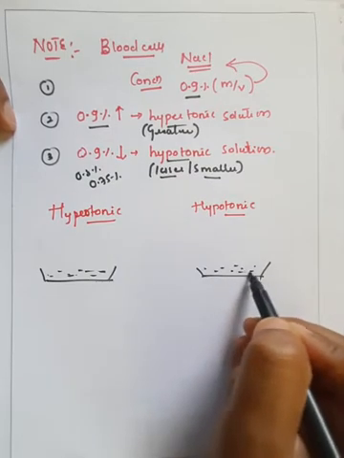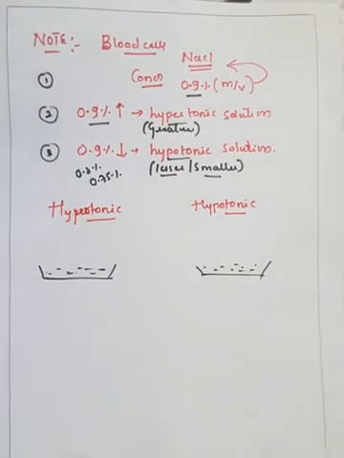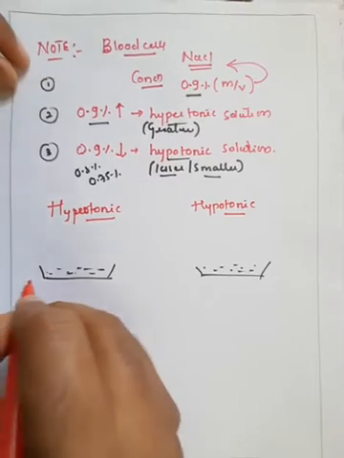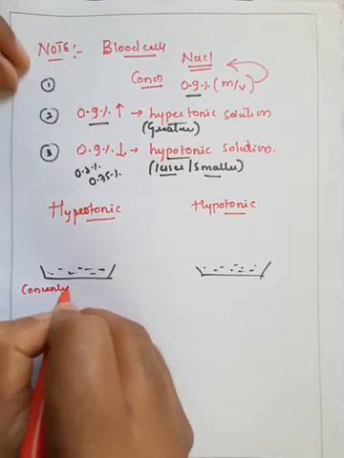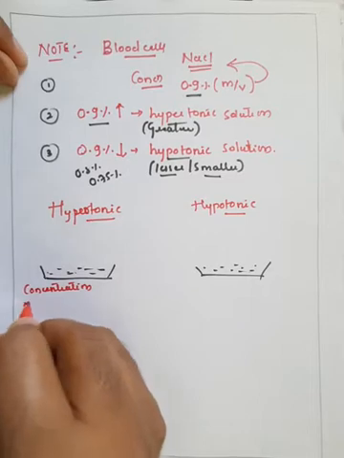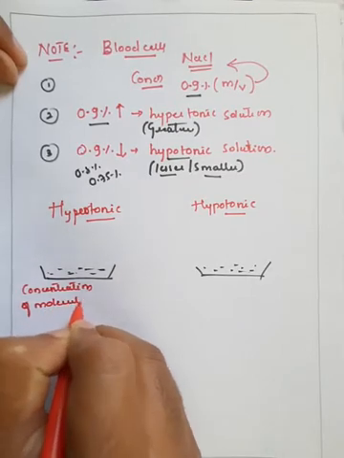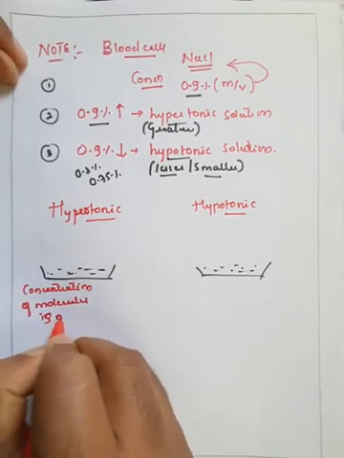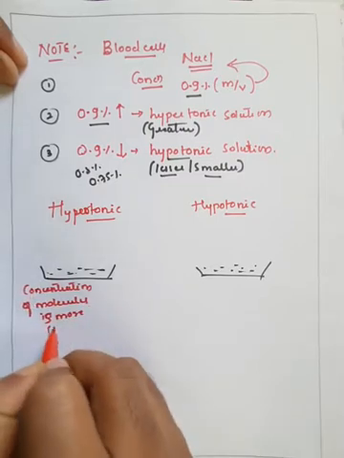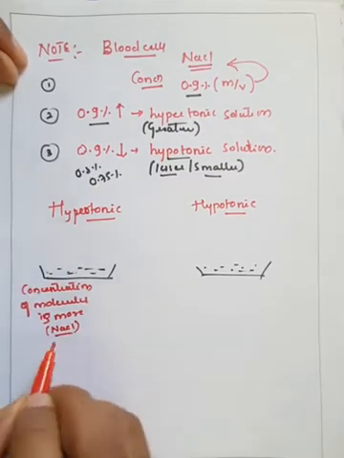In hypertonic solution, what happens? The concentration of molecules, that is of NaCl, is more.